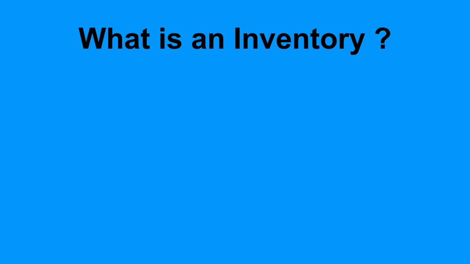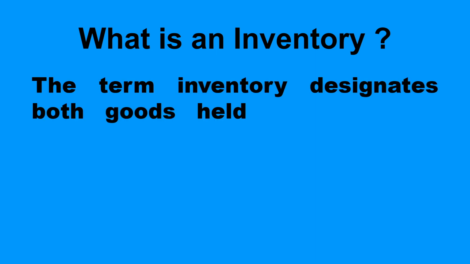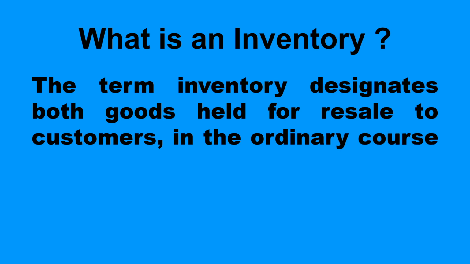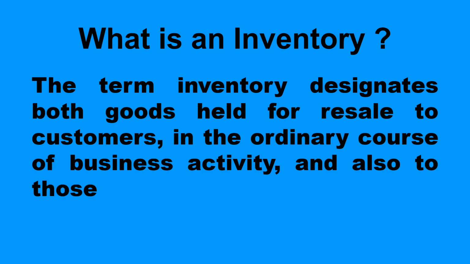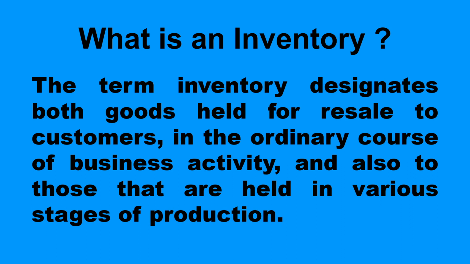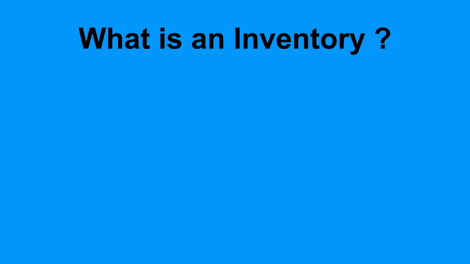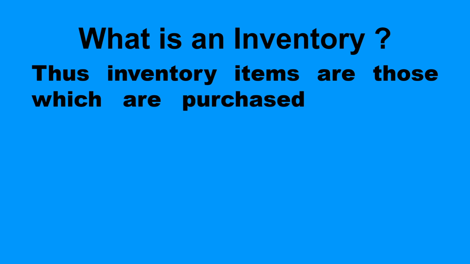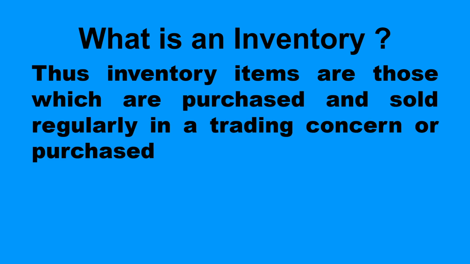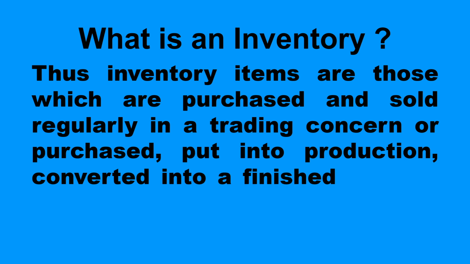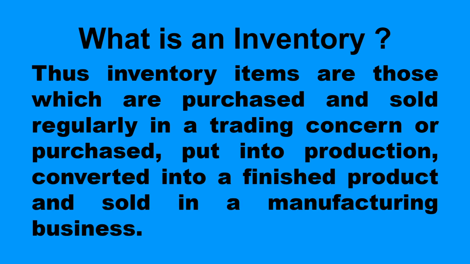What is an inventory? The term inventory designates both goods held for resale to customers in the ordinary course of business activity and also those that are included in various stages of production. Thus, we can say that inventory items are those which are purchased and sold regularly in a trading concern, or purchased, put into production, converted into a finished product and sold in a manufacturing business.